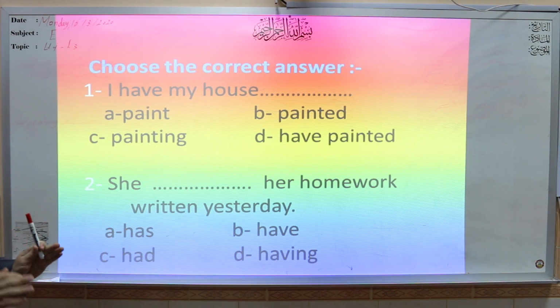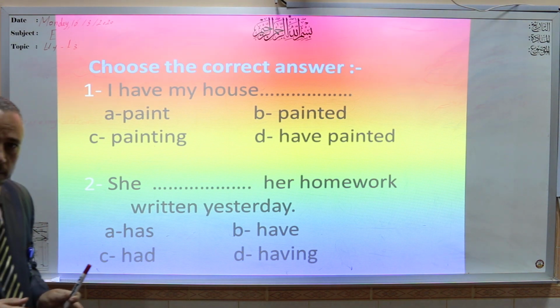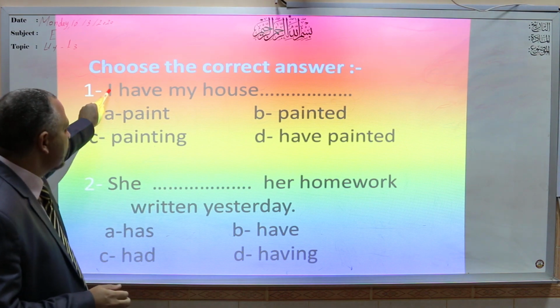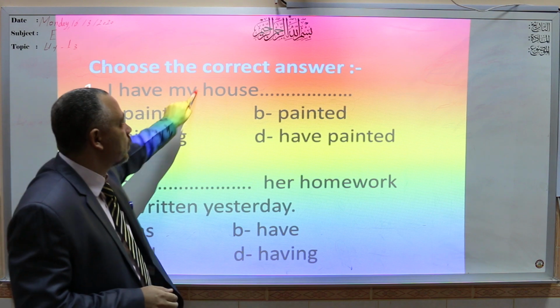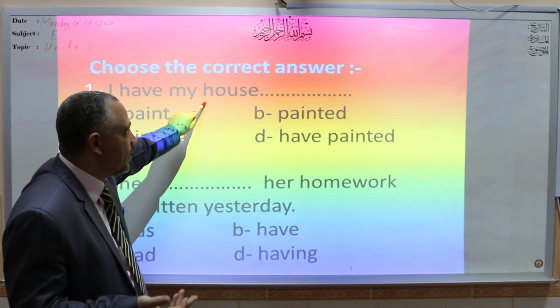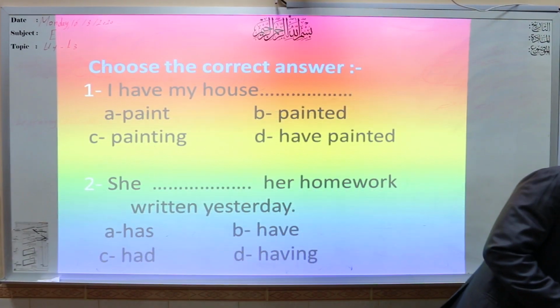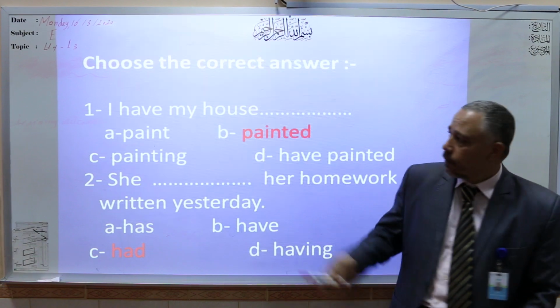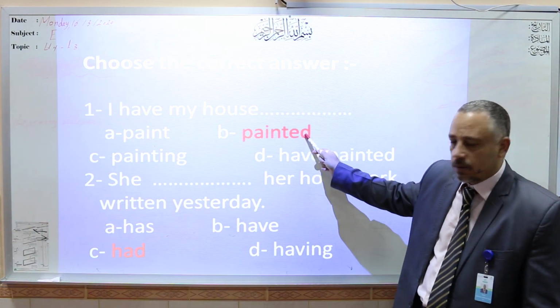You must look at the sentence and try to find the structure of the causative. We have the subject, the verb have, the object. So what do we need to complete the sentence? The past participle. So the answer will be painted. I have my house painted.